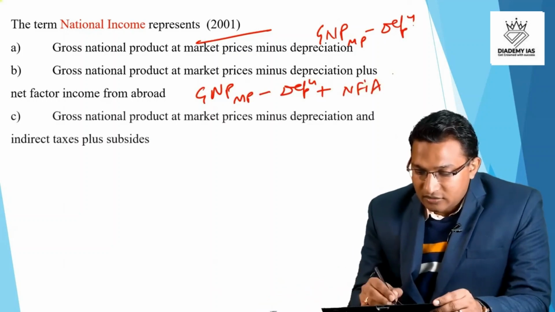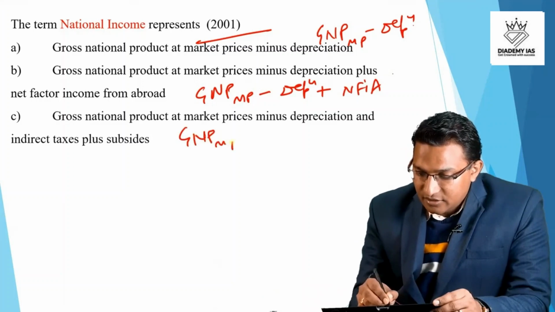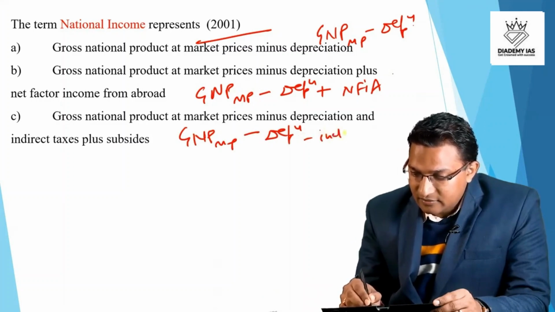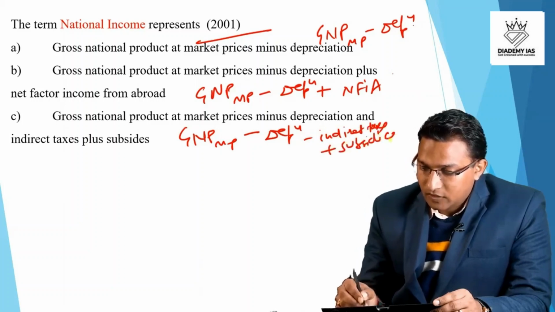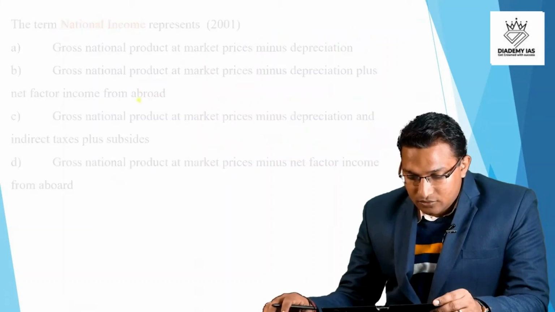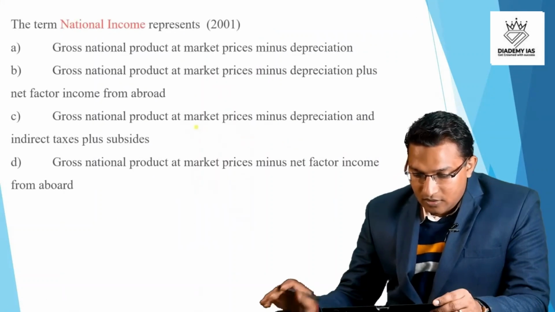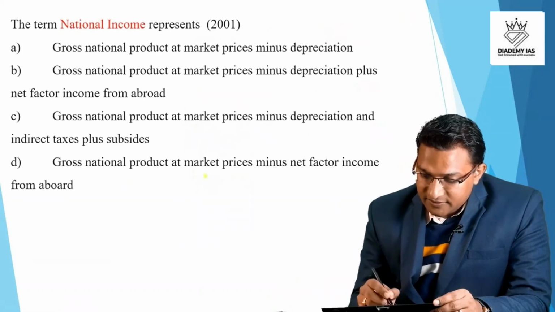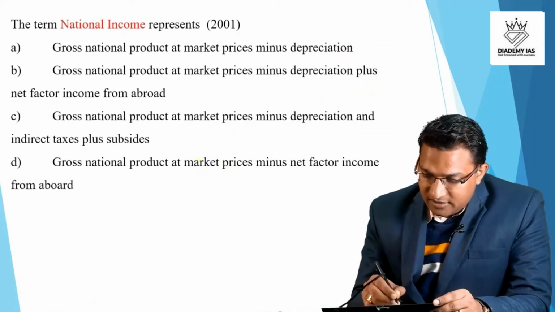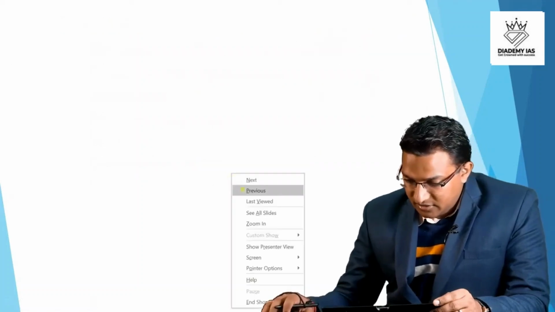Option C. GNP at market price minus depreciation and minus indirect taxes plus subsidies. And option last is GNP at market price, sorry, there is some technical problem.